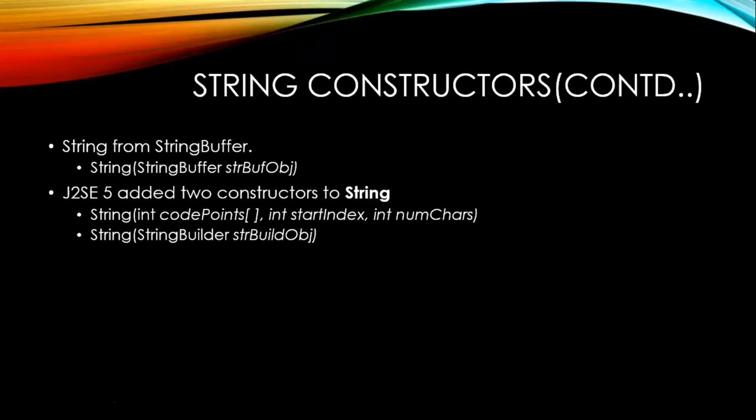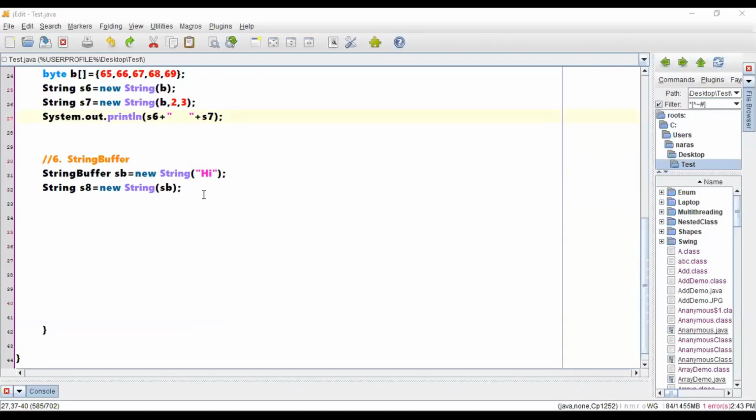Not confusing, right? What I'm saying is the last variation, the seventh variation, is about a string builder. First we need to create an object of a string builder, StringBuilder sb1, because I have taken sb already. New StringBuilder, let me keep it as "hello".